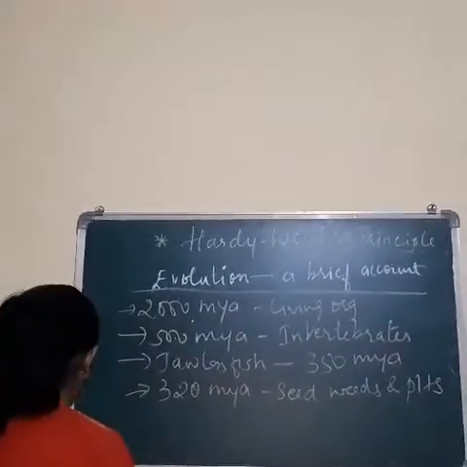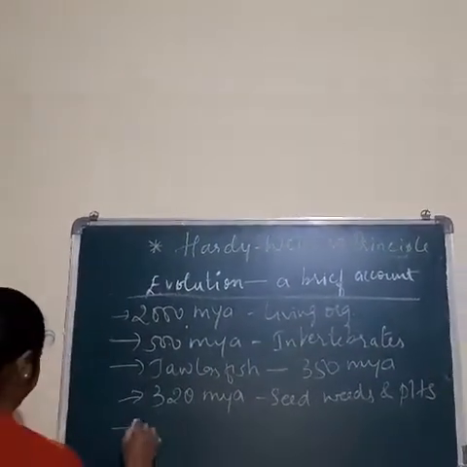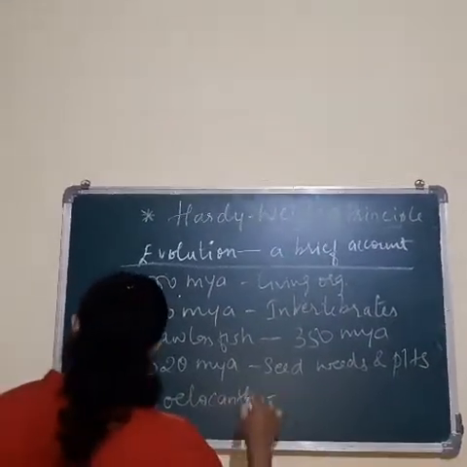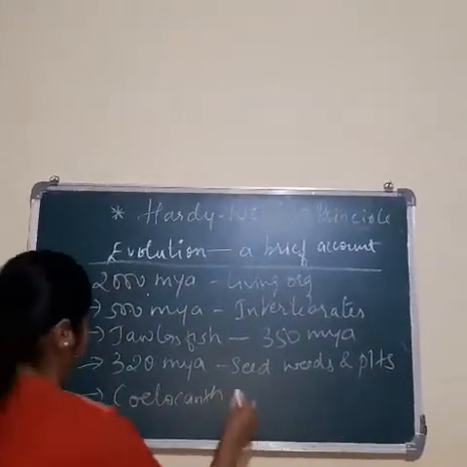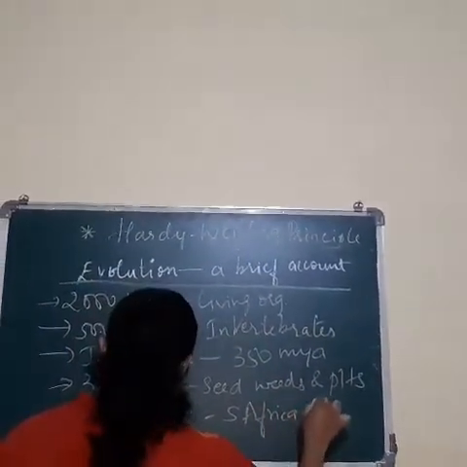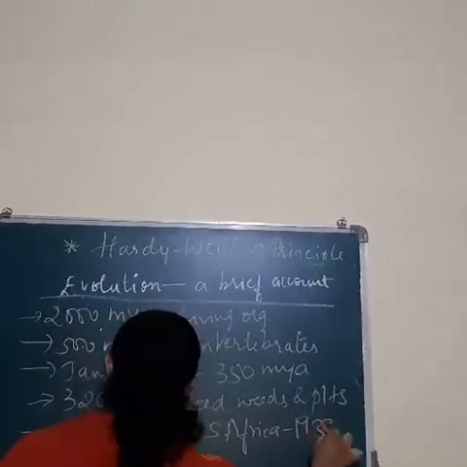Then next was regarding the coelacanth. It is nothing but a lobed fish that was found in South Africa in 1938.